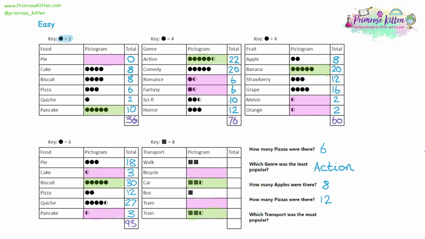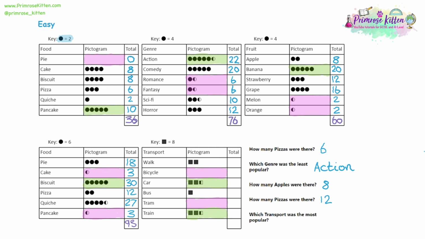And so you'll notice that we now have a different shape. Now with pictograms, you can have all kinds of shapes. Usually you'll see a pictogram has something related to the actual thing you're looking at. So for example, with the foods, it's a circle because they're all circular foods. Maybe with movies, the old movie discs are kind of circle shaped, or you can think of a DVD is circle shaped. So maybe you'd have DVDs.